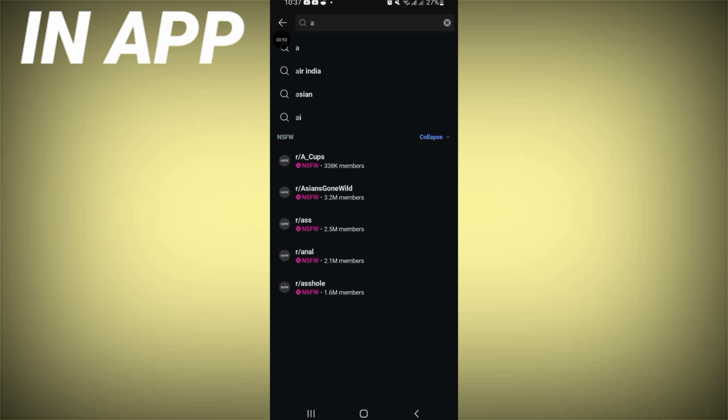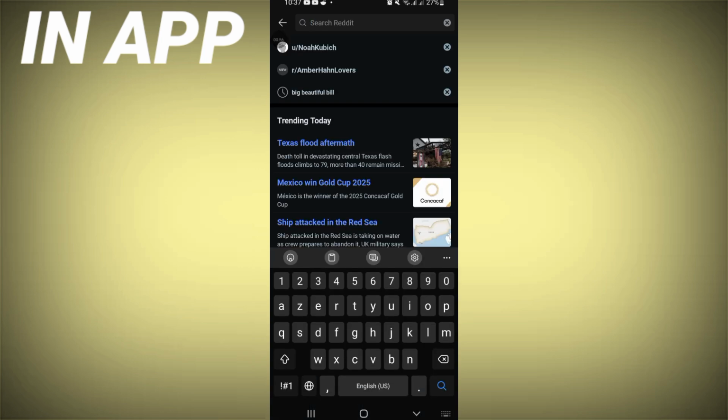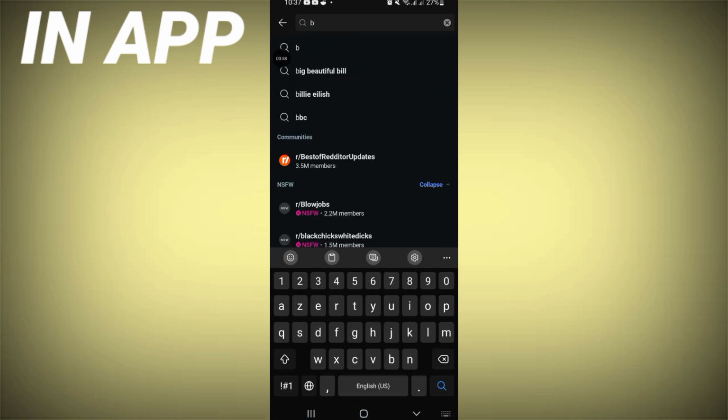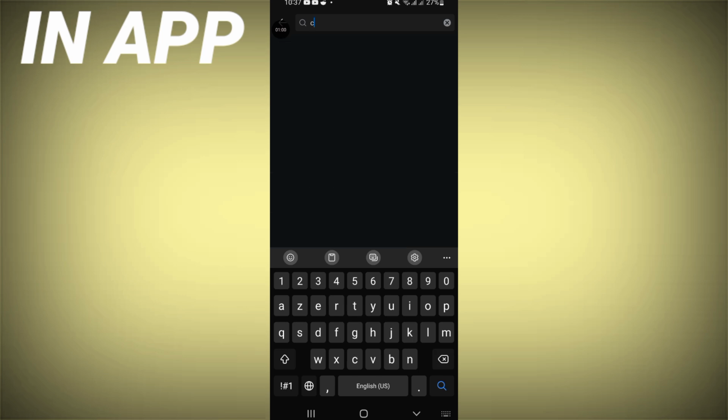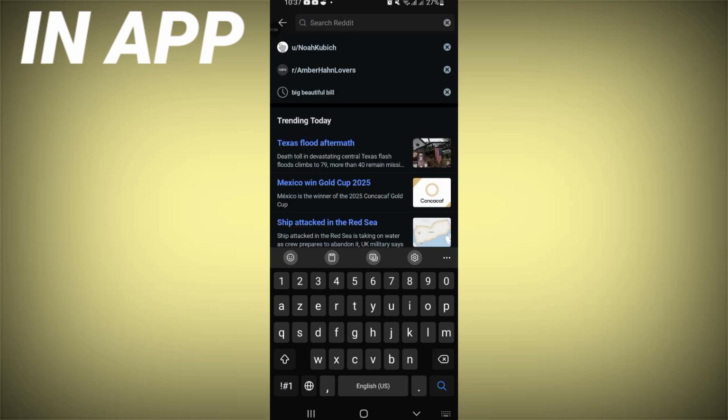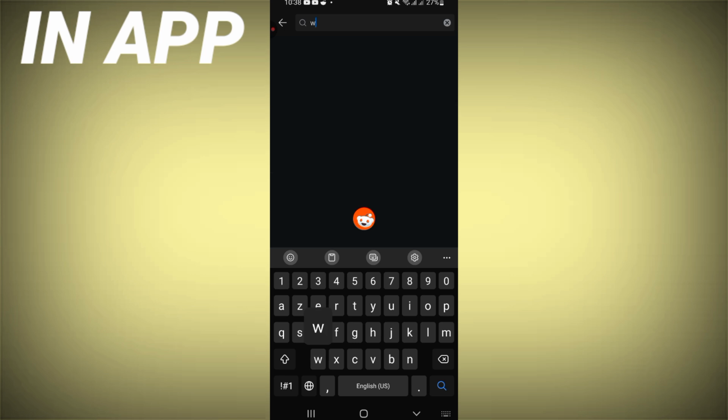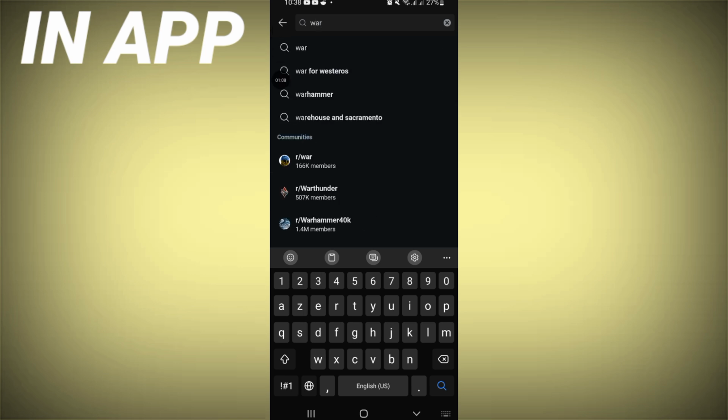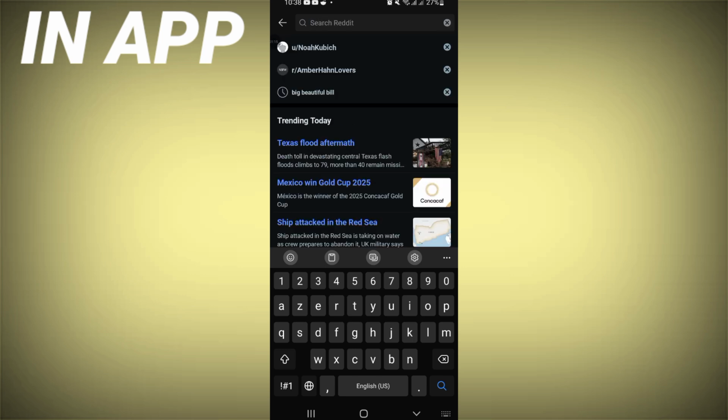If you click here in the search bar and click A, you will find all the trending topics that start with A. For example, for B, as you can see, C, D, or just for example, say war, and you will find here the trending topics for wars. And this is how I do research on Reddit.